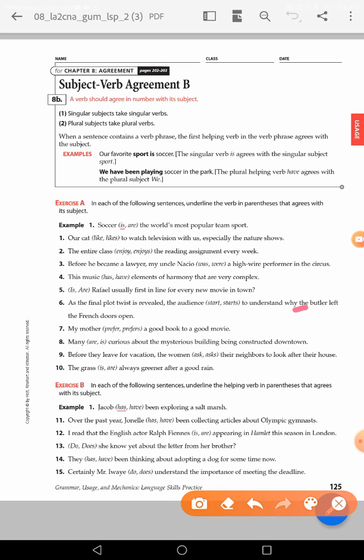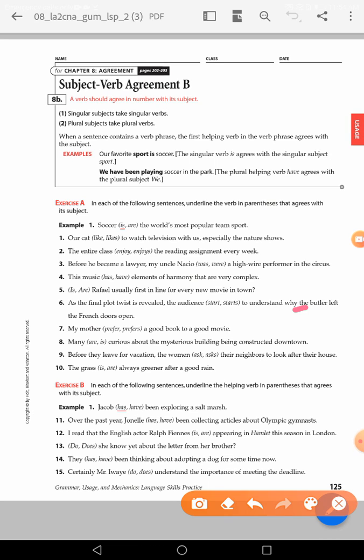So let's practice, and practice makes perfect. In each of the following sentences, underline the verb in parentheses that agrees with the subject. Number 1. Soccer is or are the world's most popular sport. For sure, soccer is something, only one, singular, that's why it takes is.